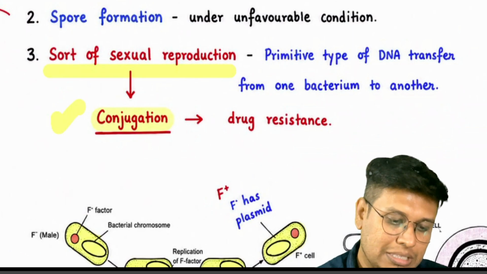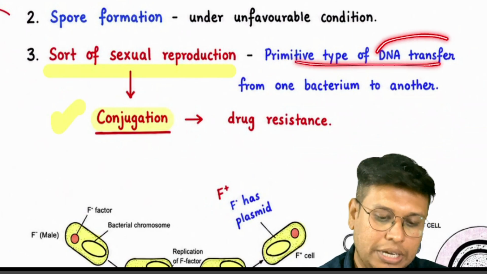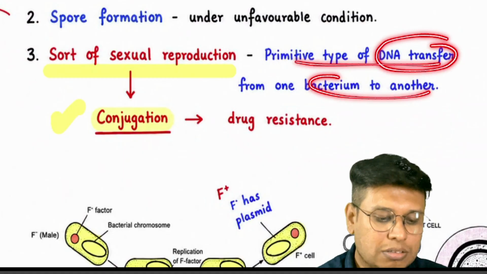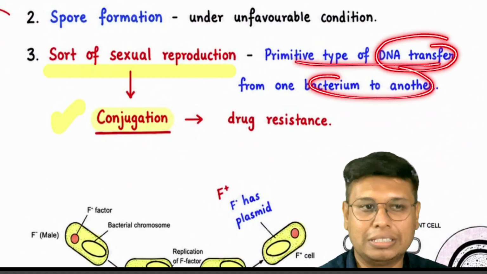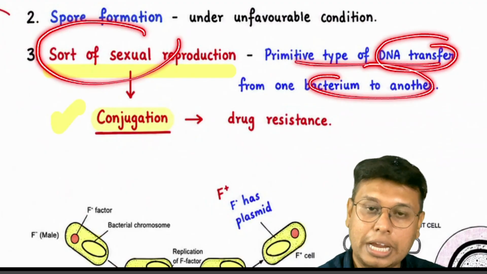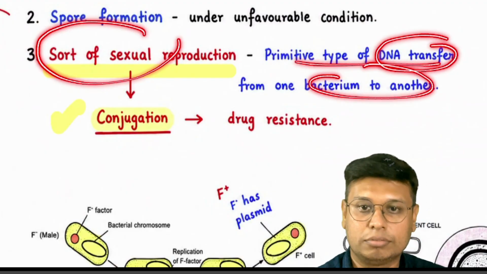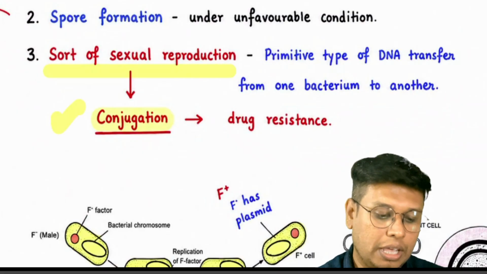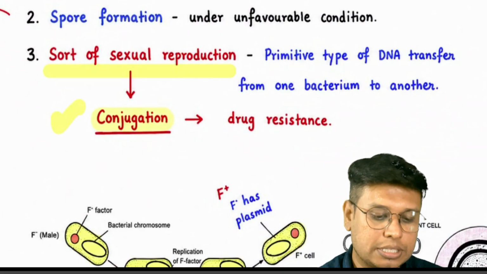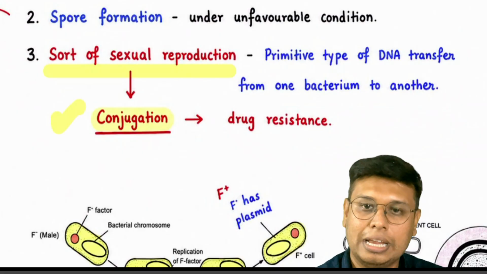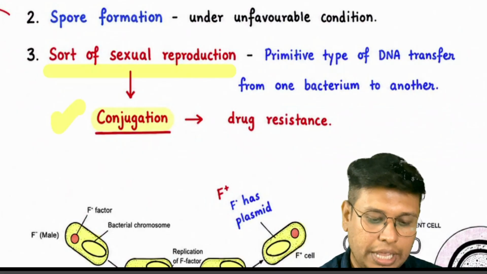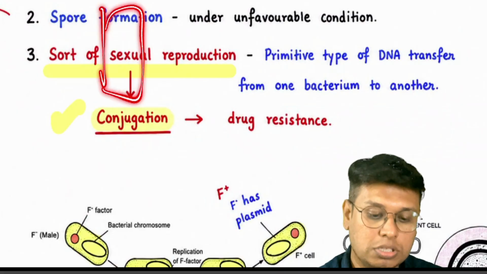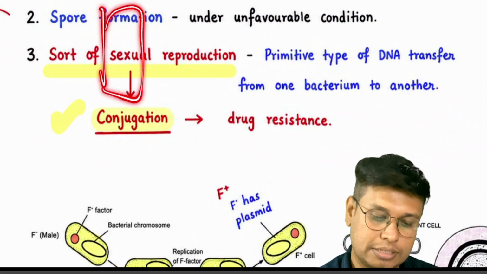Why is it called sort of sexual reproduction? Generally, sexual reproduction brings variety. If a bacteria is sharing its plasmid with another, it is bringing different DNA information, and it is responsible for drug resistance.